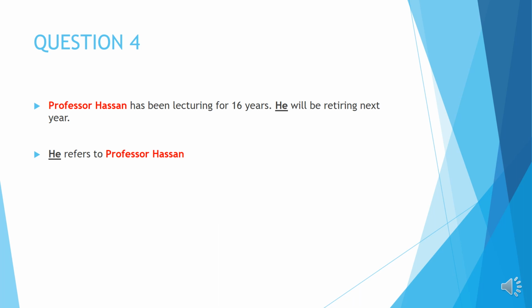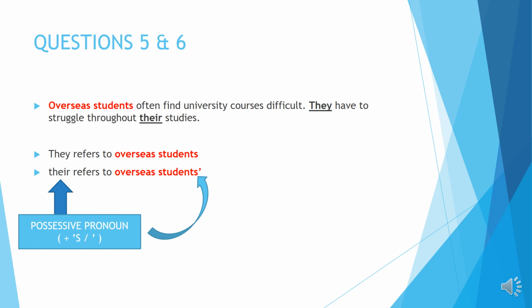Next, question number 4. This one is quite easy, very straightforward. You can see it very clearly. Professor Hassan has been lecturing for 16 years. He will be retiring next year. So, who will be retiring next year? He refers to Professor Hassan.